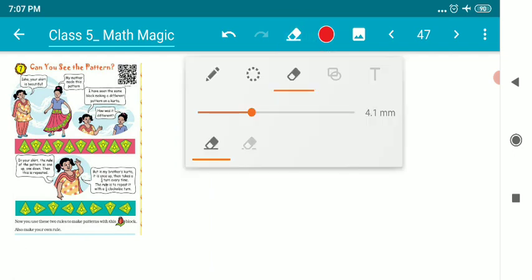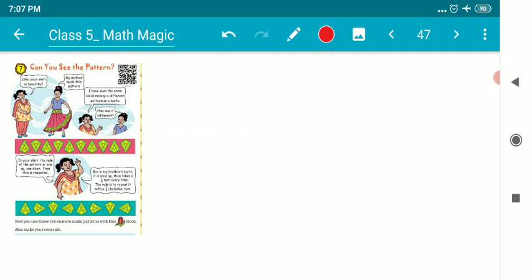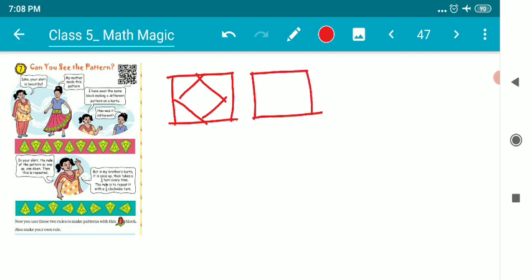So children, here in this video we are going to discuss some examples of patterns. If I ask you to make some patterns, what patterns can you make? We can make a pattern with any geometrical shape. For example, a rectangle having a square inside of it.